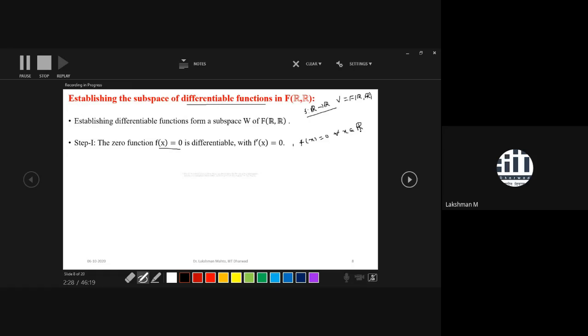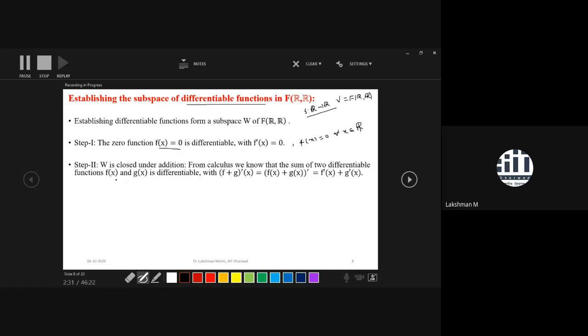Now the next property, we will see whether W is closed with respect to addition. That means we will take 2 differentiable functions and see whether the sum of 2 differentiable functions again happens to be differentiable. Definitely. So if you take 2 differentiable functions f and g, then what will happen? You find the derivative of the sum, the derivative of f plus g, and you know that derivative is compatible with the bracket.